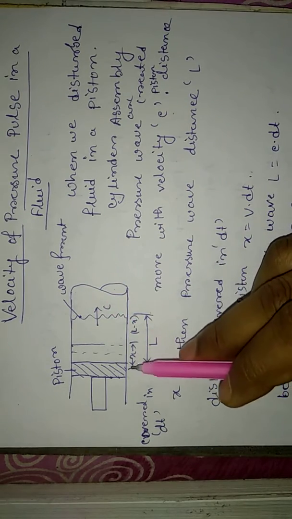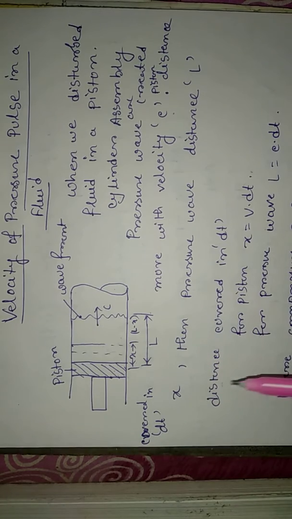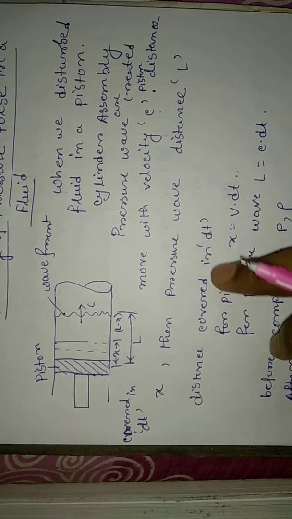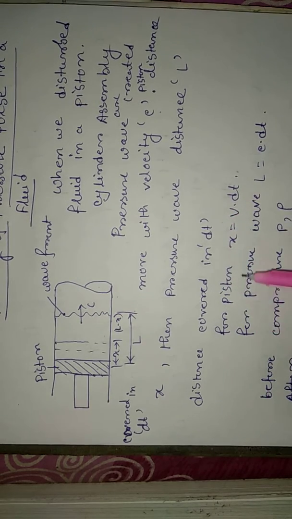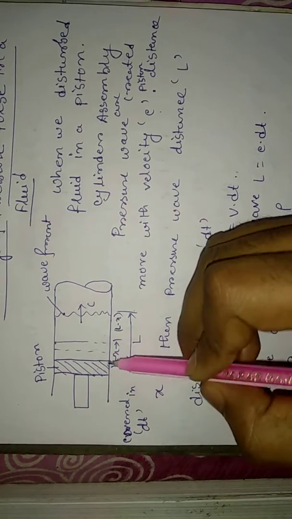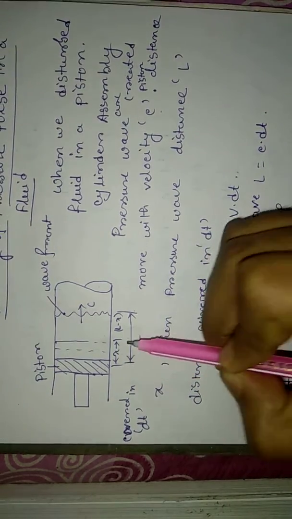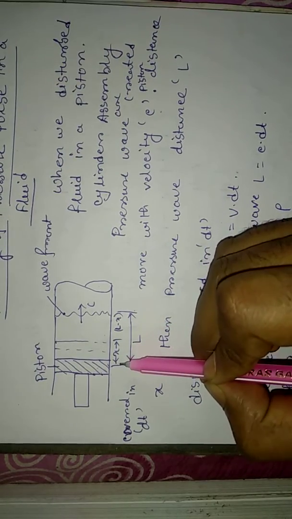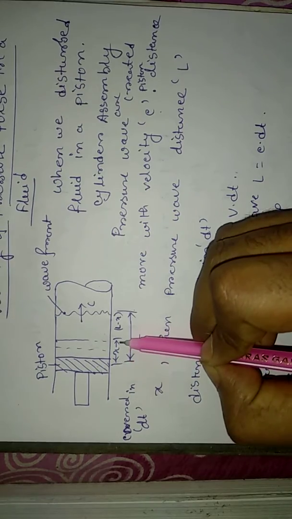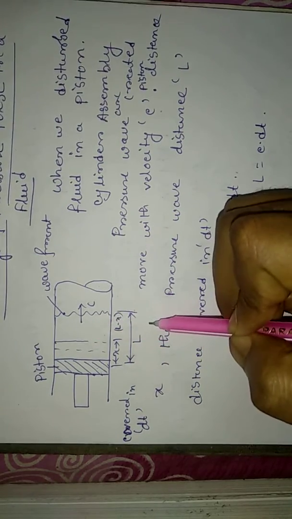the pressure wave front is generated at a distance L from the piston, and this distance is covered in dt time. The total distance covered in dt time by the piston is x. If you disturb the piston in a small interval of time dt and the piston travels x, then the pressure wave front will be created.